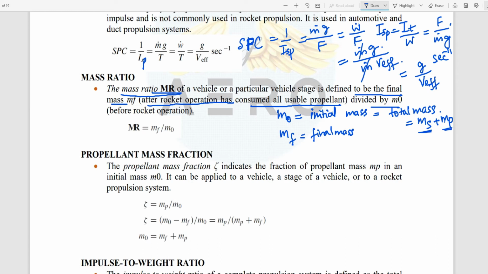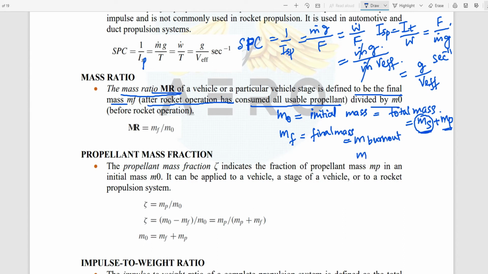When the propellant has been completely used up, the remaining is only the structural weight, that is the final mass. In some books it is also called the burnout mass. Can you follow?